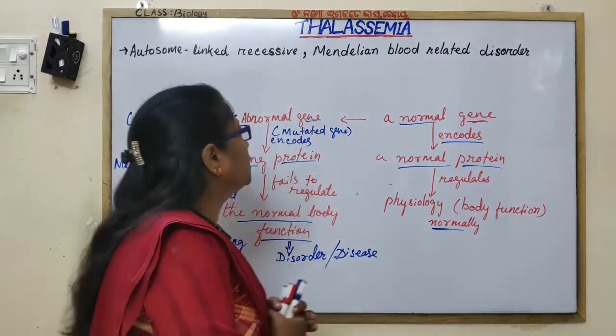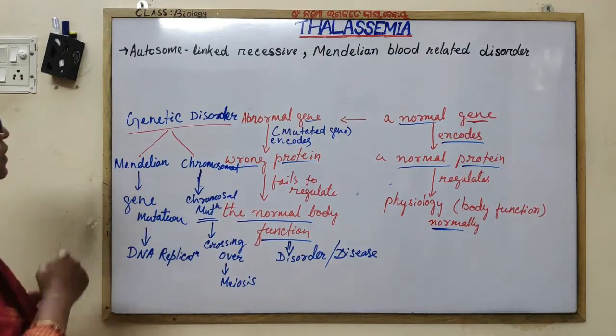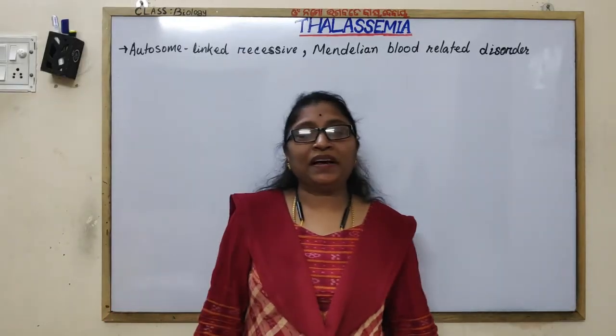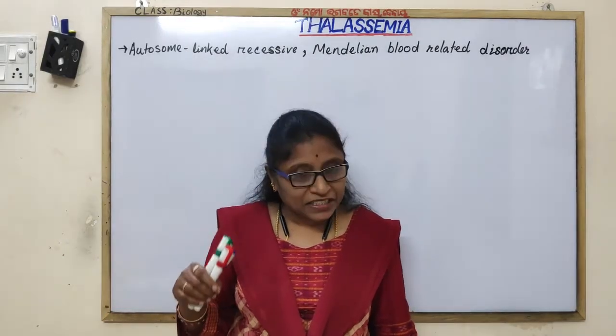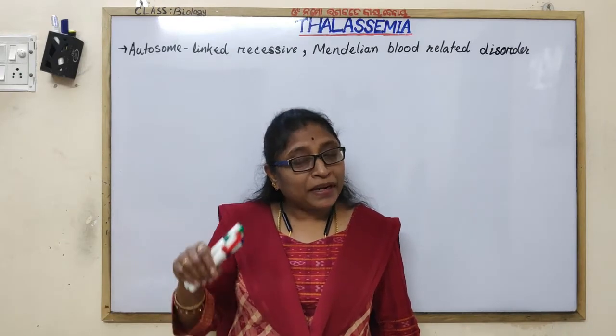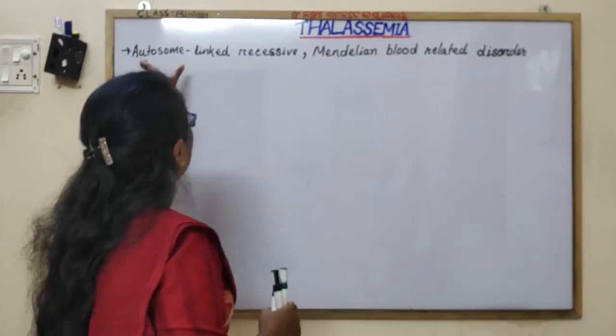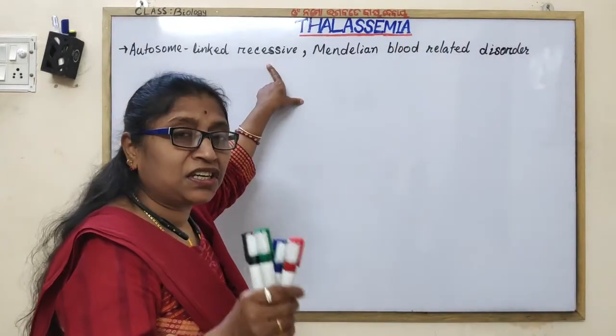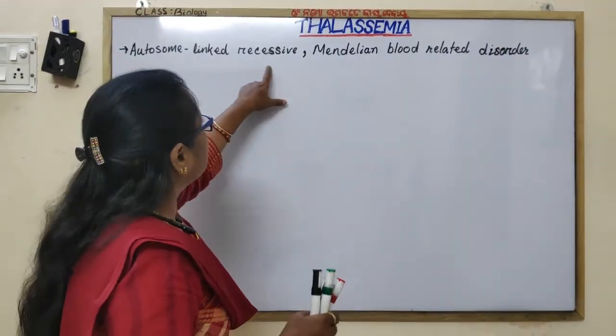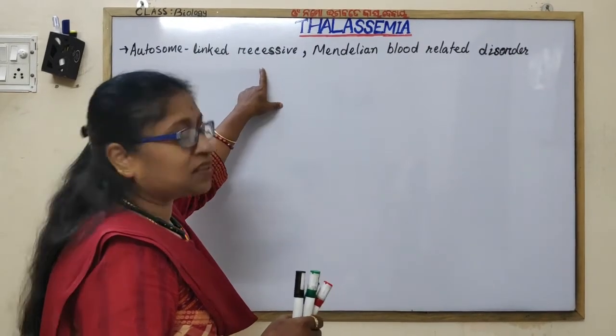So let us discuss thalassemia. Thalassemia is an autosomal-linked recessive Mendelian blood-related disorder. Autosome-linked: the gene is present in an autosome. Recessive: it is a mutant gene.